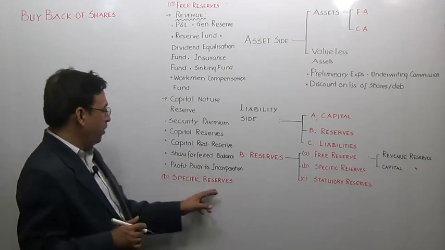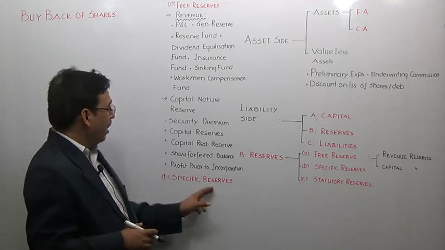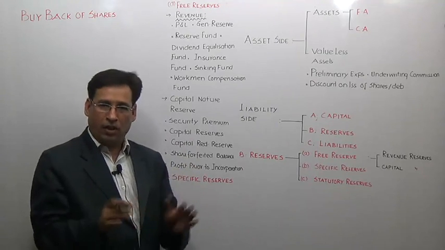In fact, we have written it as reserves, but to be very honest with you, these are in the shape of provisions actually. Is it clear?